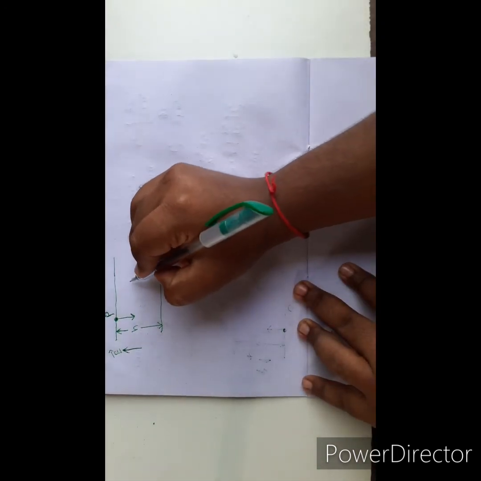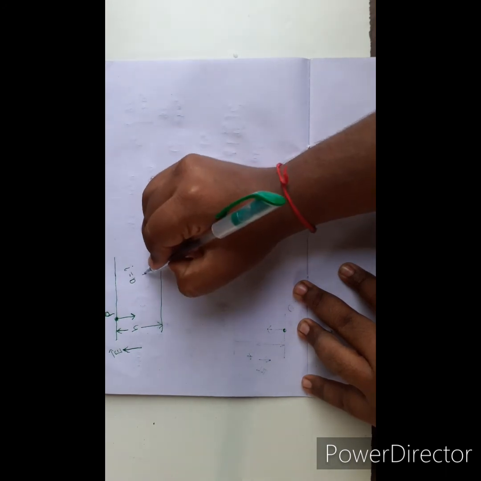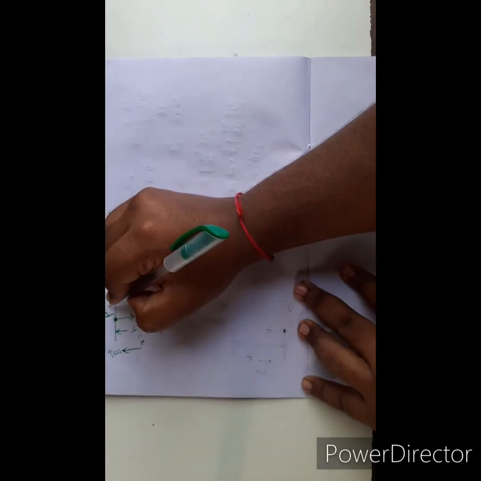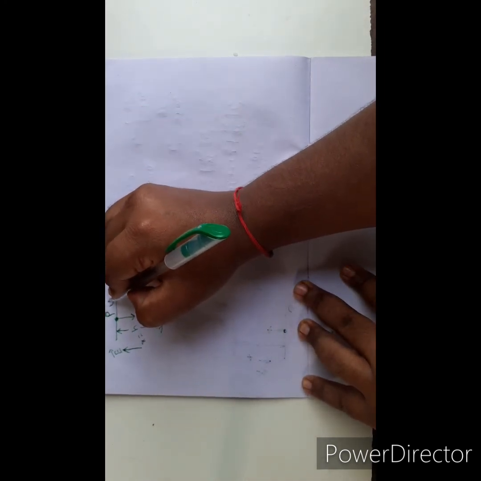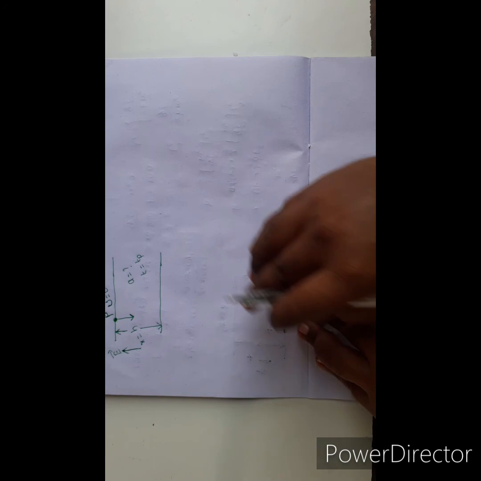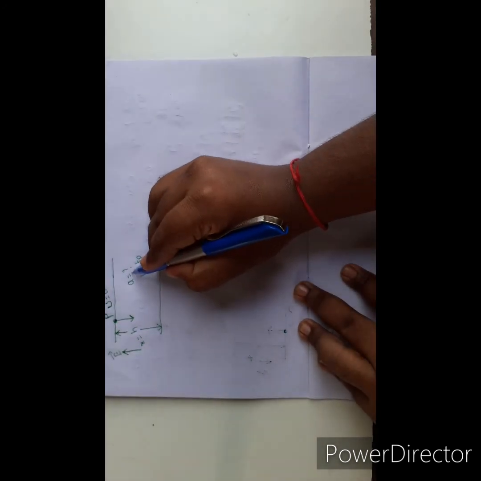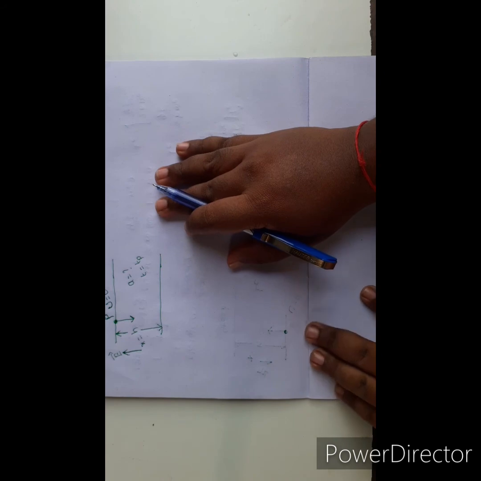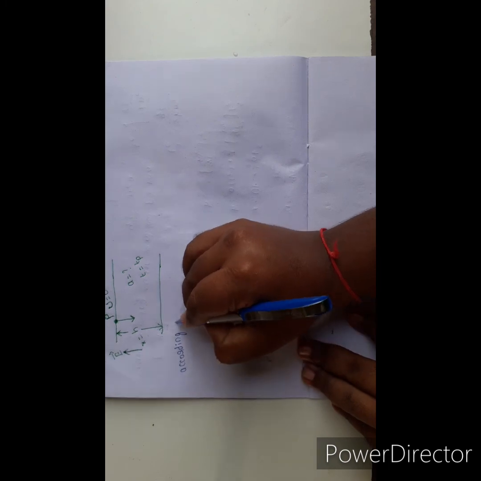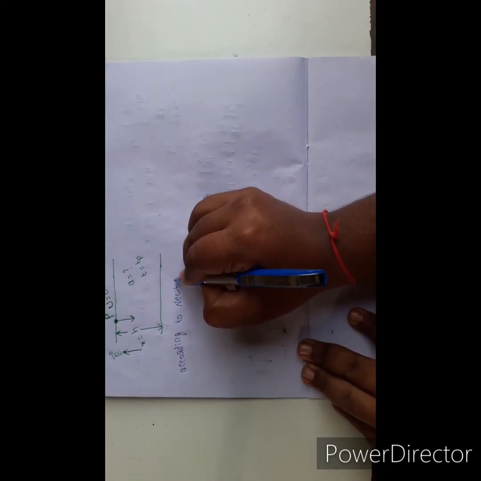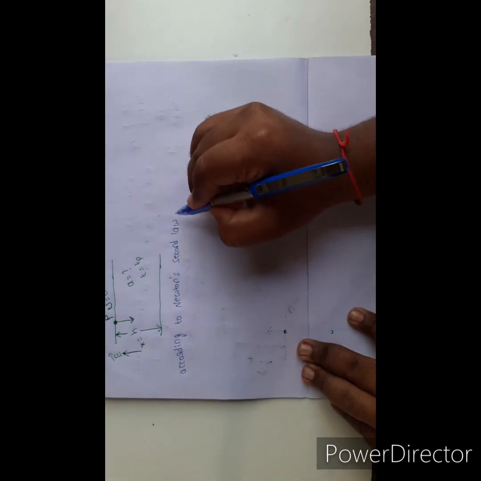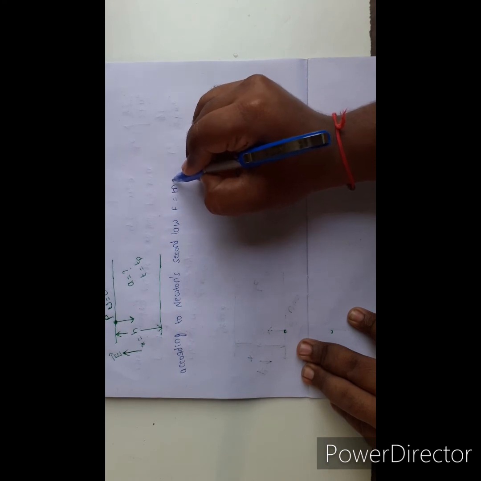So here also we have to find the time. Here x equal to h, and the initial velocity of the proton u equal to 0. How to find the acceleration? By using Newton's second law, same procedure, F equal to ma.